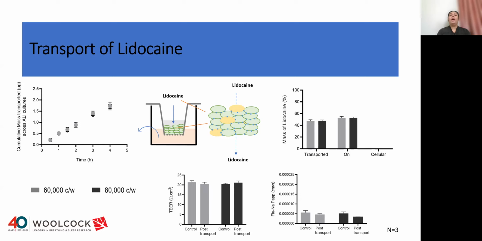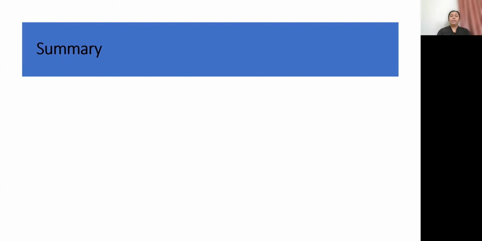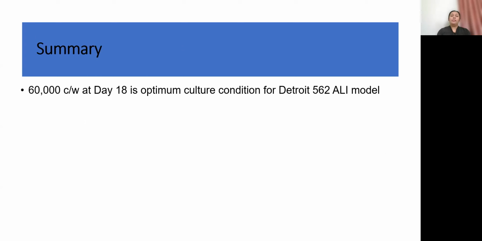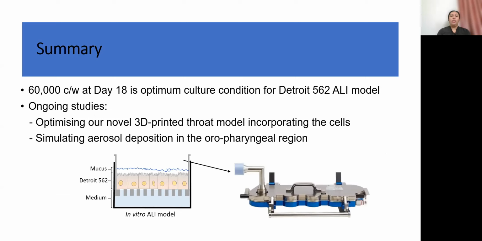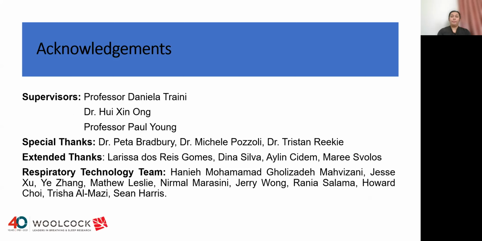Overall, our study showed that our developed ALI models of the pharyngeal cell line Detroit 562 could be used to study drug transport. To summarize our results, 60,000 cells per well at day 18 is the optimum culture condition for the Detroit 562 ALI model, and currently we are developing our novel 3D printed throat model incorporating our developed cellular model to simulate aerosol deposition in the oropharyngeal region and study therapies targeted at the throat.